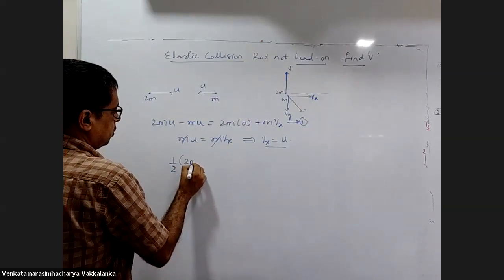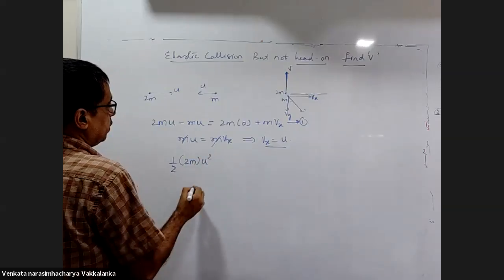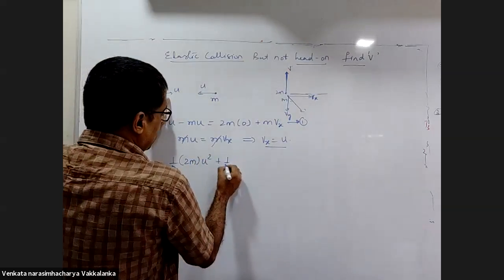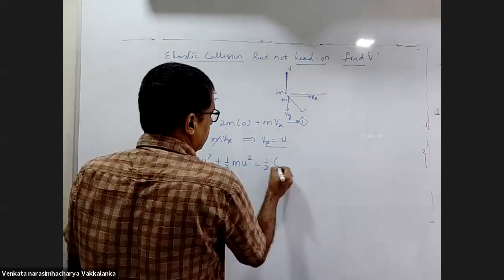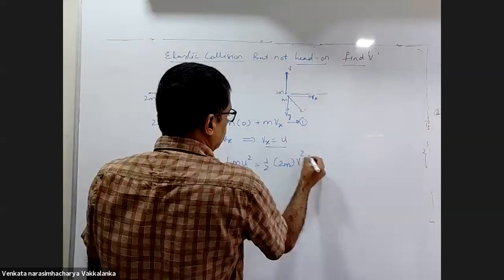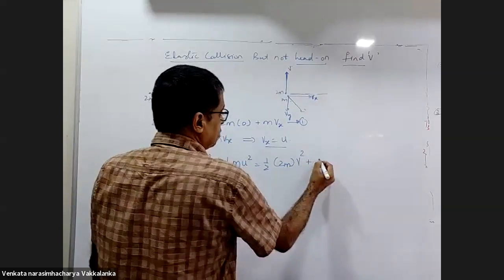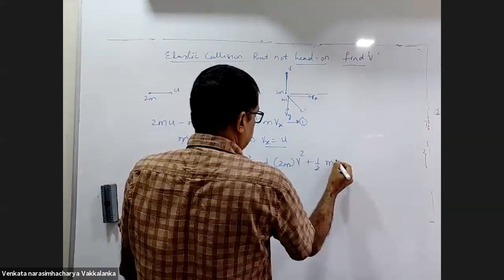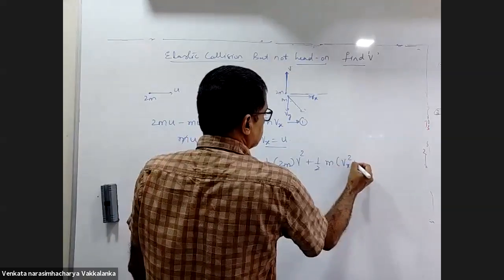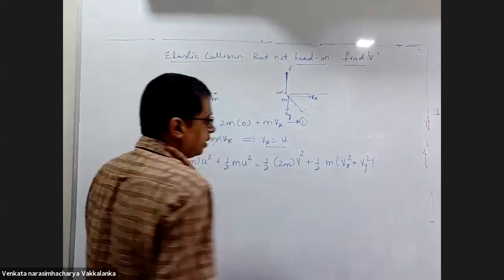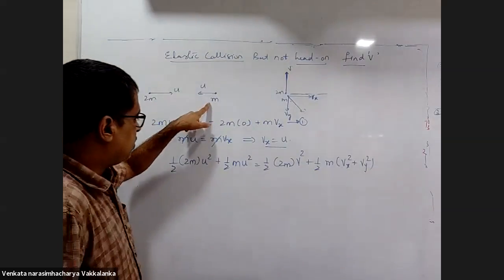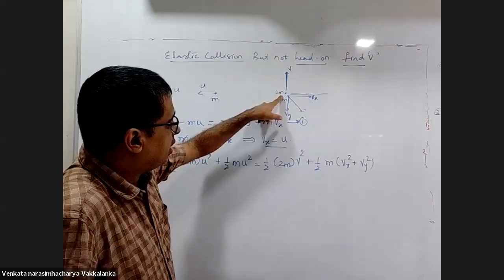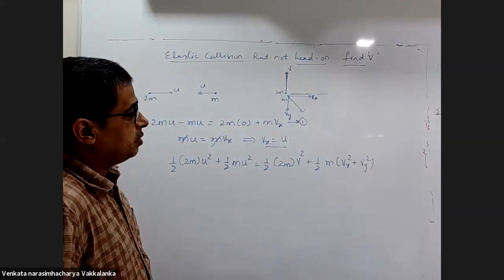Half 2m into u square plus half m into u square is the initial energy, which equals half 2m into v square plus half m into vx square plus vy square, the final energy.